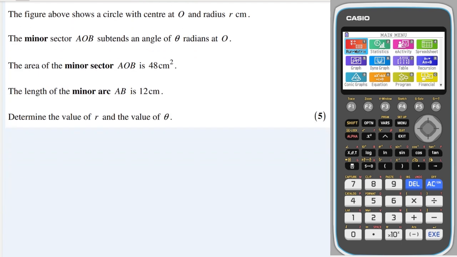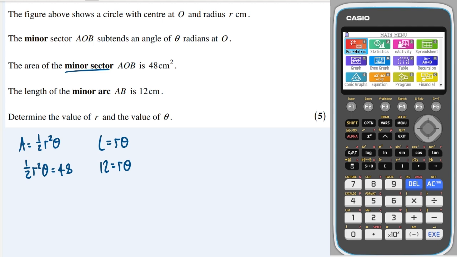Okay. So the area of a sector is a half r squared theta. So in this case, that will be equal to 48. So we'll say a half r squared theta is equal to 48, and the minor arc, well, the arc length is equal to r theta. So in this case, 12 is equal to r theta.